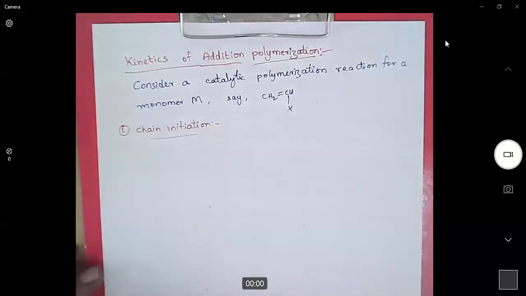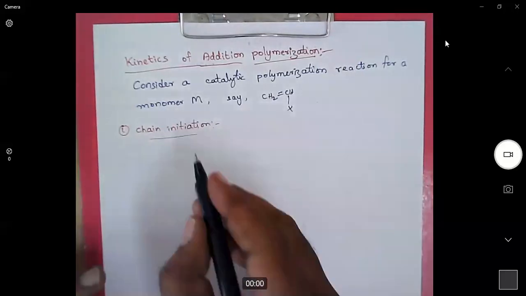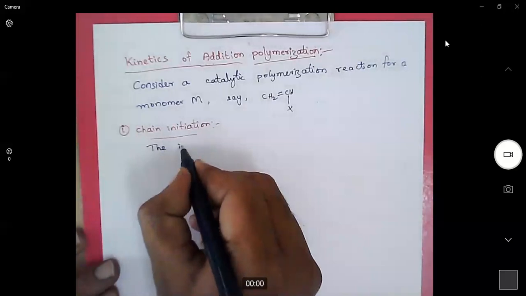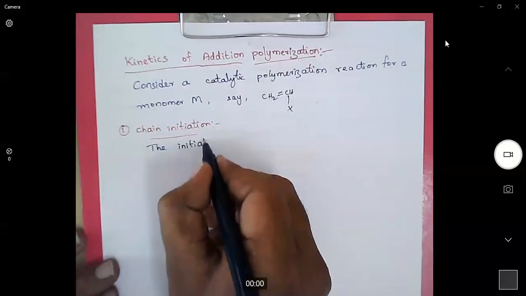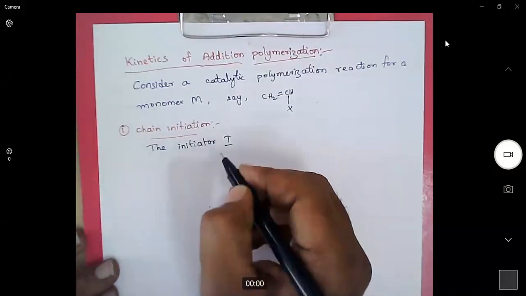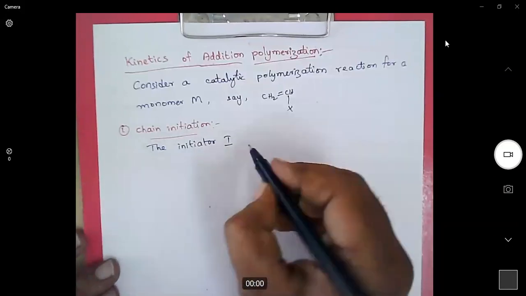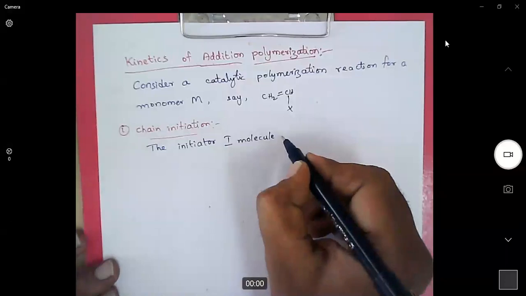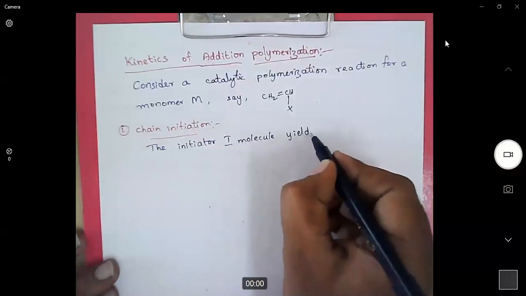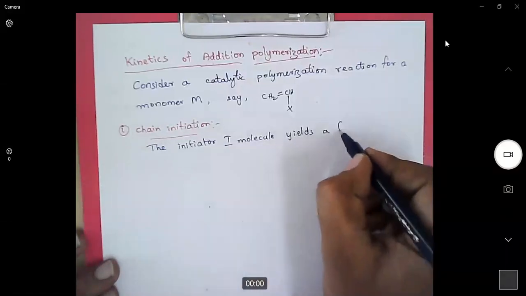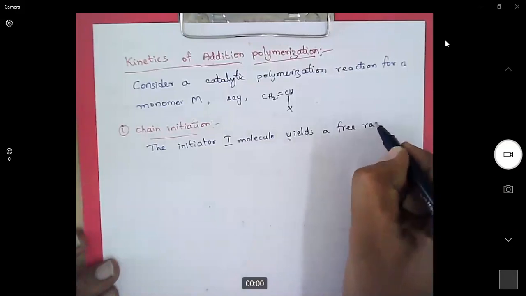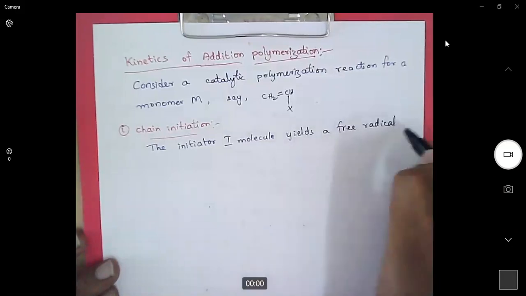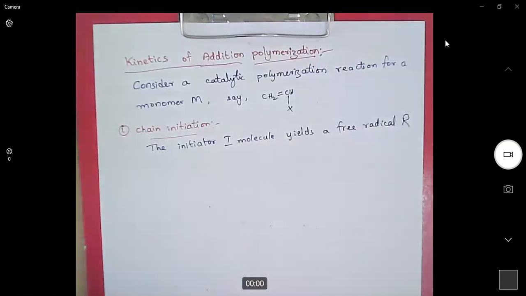In principle, there is no difference between these three polymerization reactions. In chain initiation, the initiator, which is represented by I, generates a free radical.